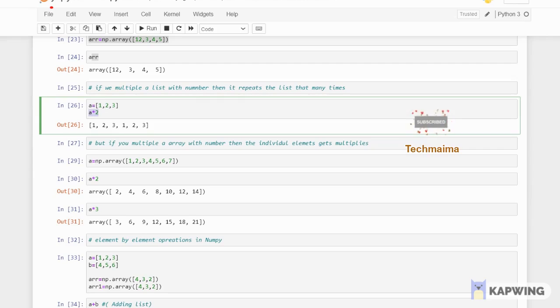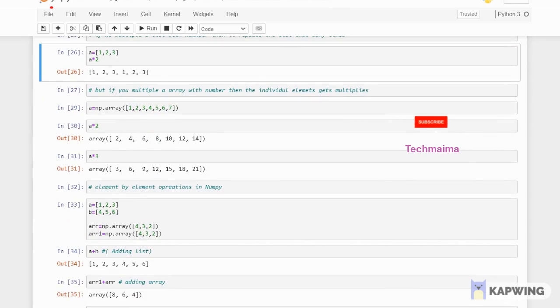If you want, you can check it out. So a into 2 is 1, 2, 3, and then again 1, 2, 3. It just repeats the list. I mean, it's getting doubled. Okay, extended, getting extended, we can say. a dot extend b or a dot extend 2, right? So this is getting extended.